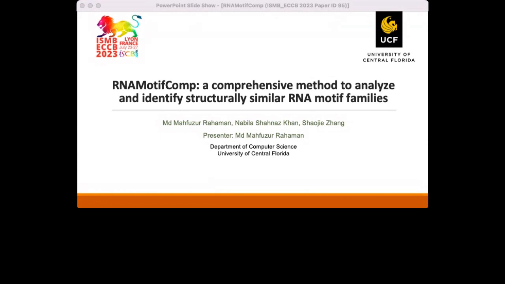Today, I'm going to discuss our newly developed tool, RNAMotifComp, which analyzes the RNA 3D structural motifs and identifies structurally similar motif families. Before starting to discuss the tool, let's review the concepts of RNA 3D structures and the definition of structural motifs.